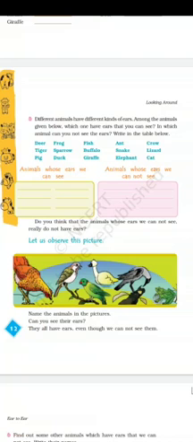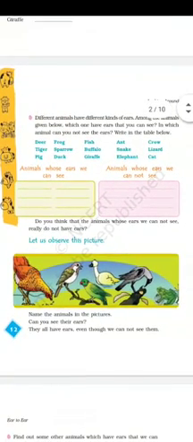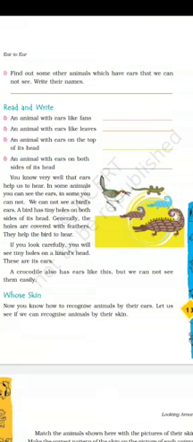So students, in this activity, names of some animals are given. And we have to differentiate between the animals whose ears we can see and the animals whose ears we cannot see. But before we solve this activity, let us go to the third page. You know very well that ears help us to hear. In some animals, you can see the ears, in some, you cannot.